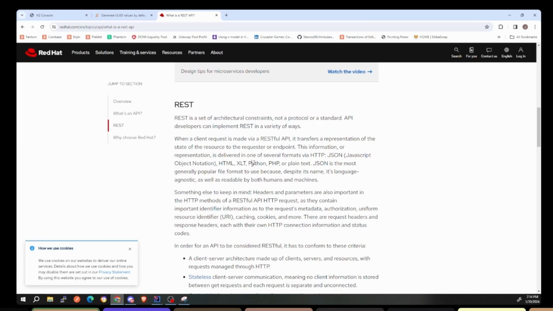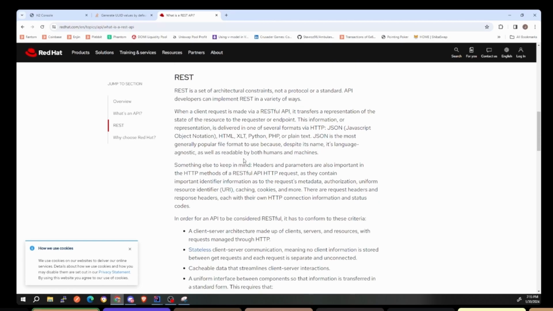So first thing you're going to walk away from with this is that REST is, they say it's not a protocol or standard, it's a convention. It's a way of representing your API, but it's not coded for you. You have to code it, okay? You have to follow the convention, okay? So this is not automatically created for you. This is just the convention, okay? So when a client service is made via a RESTful API, it transfers a representation of the state of the resource to the requester endpoint.